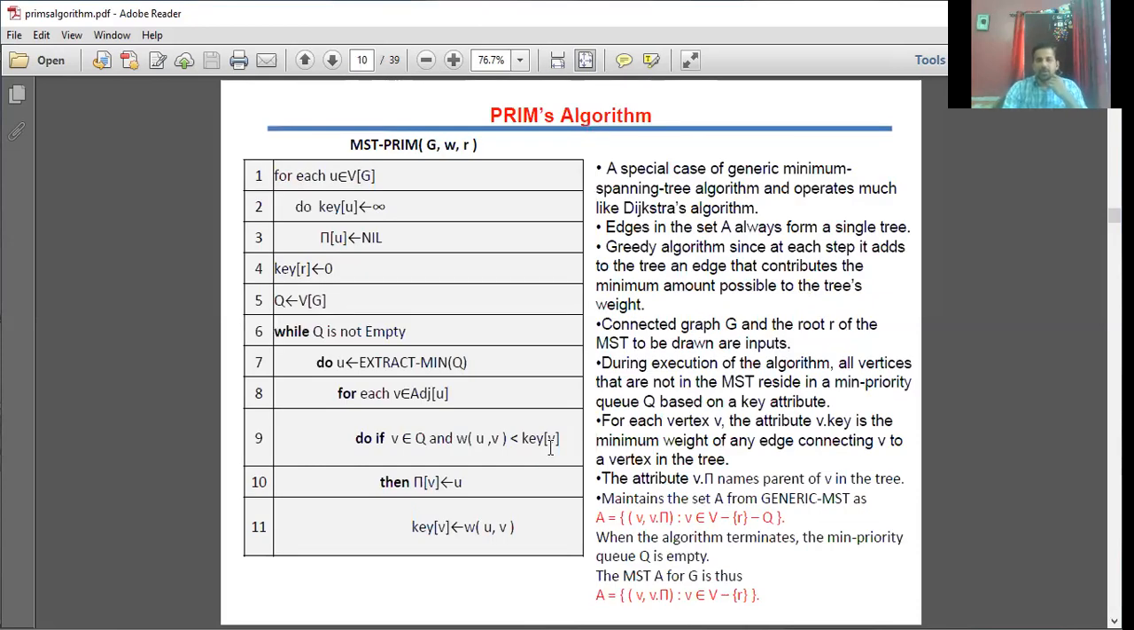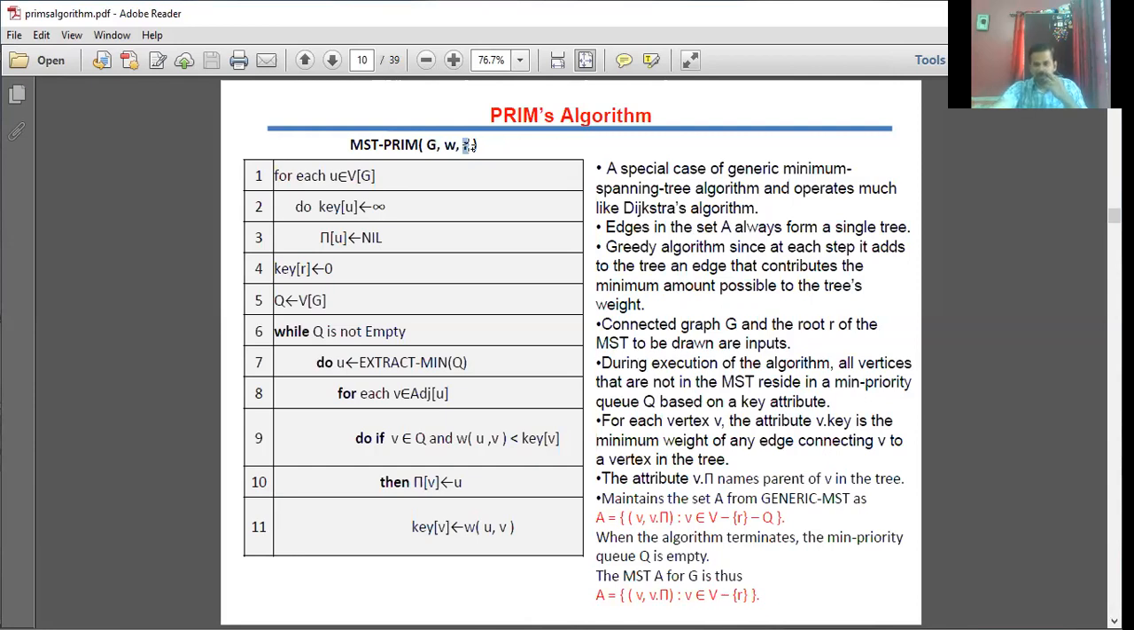So this is the algorithm for determining the minimum cost spanning tree using Prim's algorithm. The input for this is a given graph G, where the weight is associated to it, and R. This R is nothing but a root node. You need to choose this root node randomly. R can be any node, which should be chosen randomly. Normally we prefer the root node as the R value.